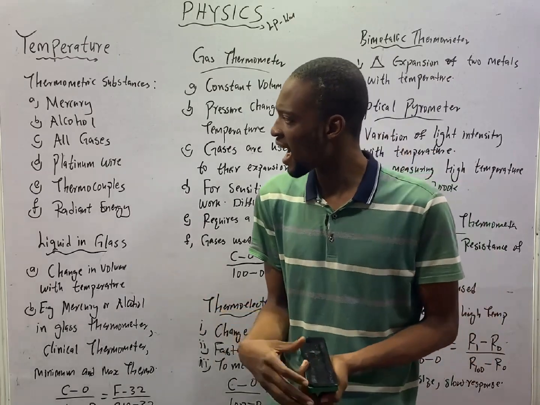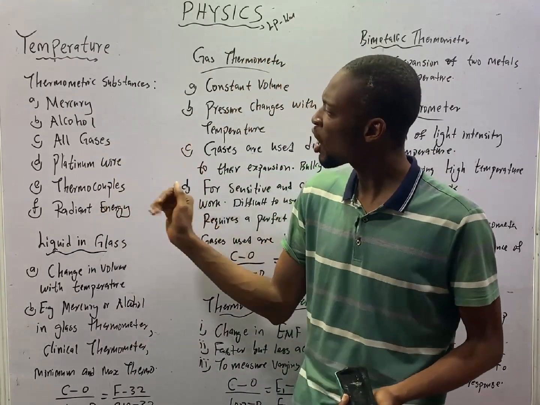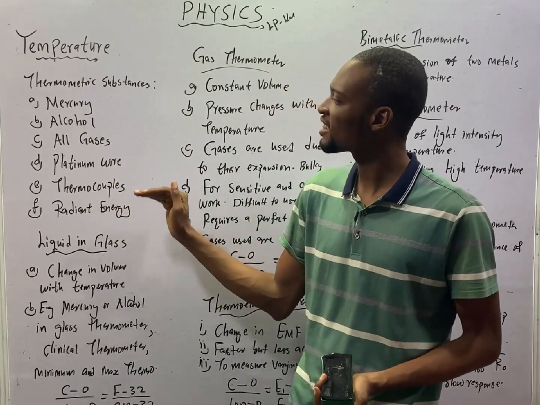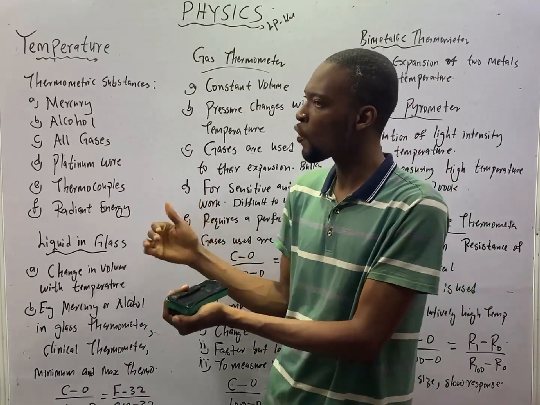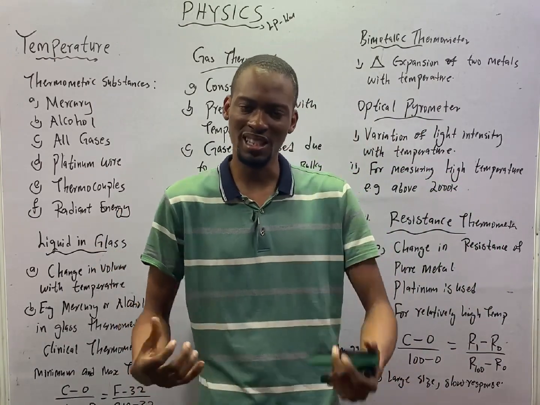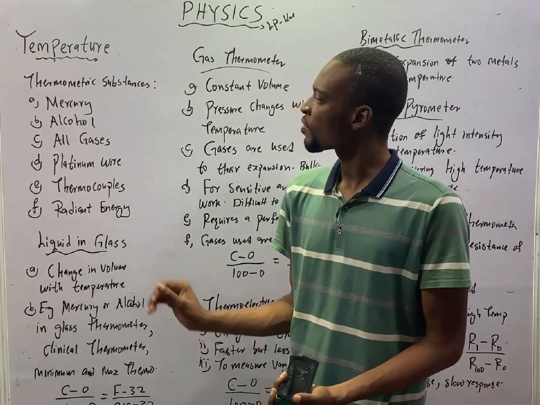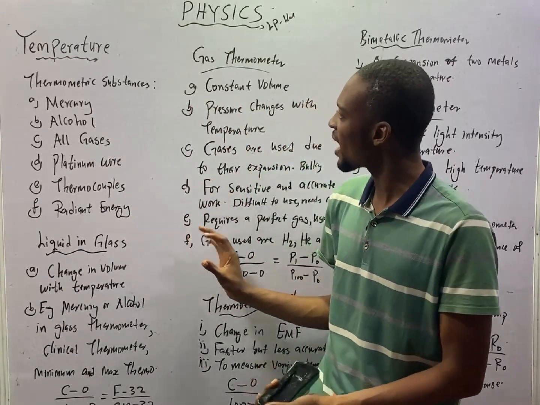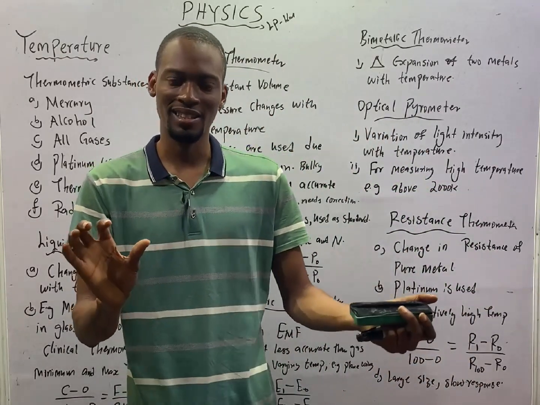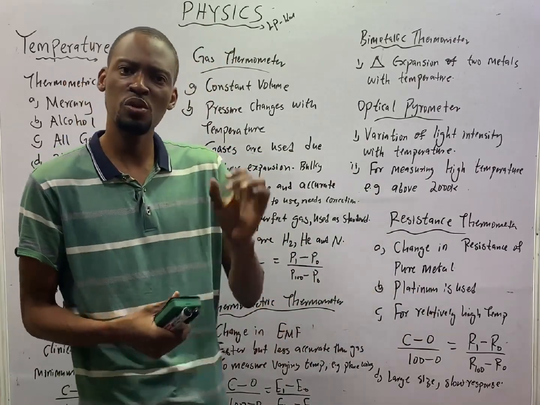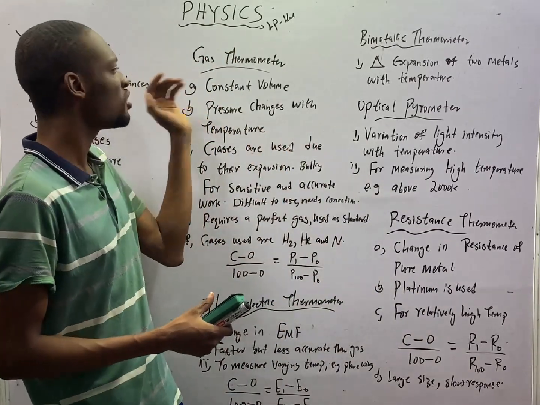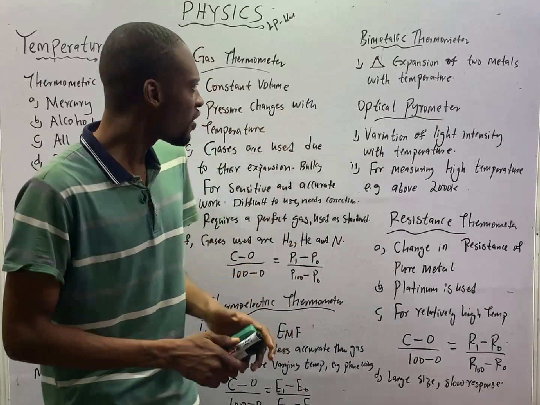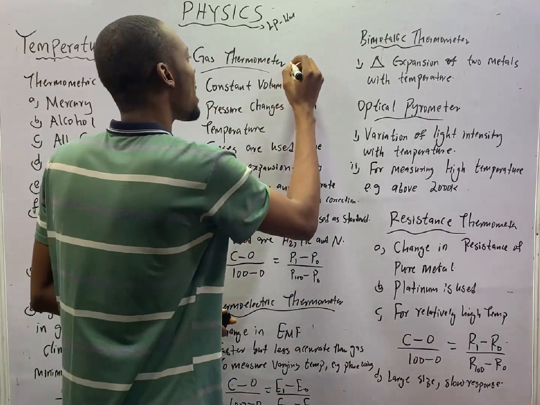The thermometric substances are mercury, alcohol, all gases, platinum wire, thermocouple, and radiant energy. These are the various substances or materials that help thermometers to detect or read temperature. To understand these thermometric substances, we need to look at the various types of thermometers, the various types of instruments used to measure temperature. We see the substances used in them and the principle these substances depend on. The first we shall be looking at is the gas thermometer.